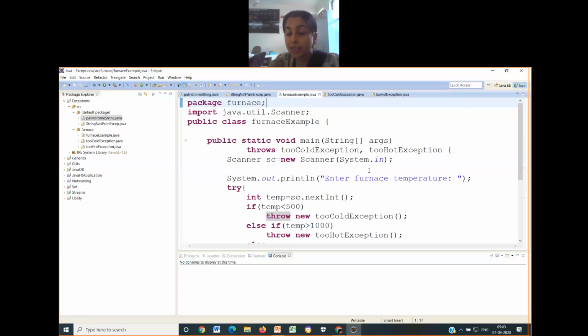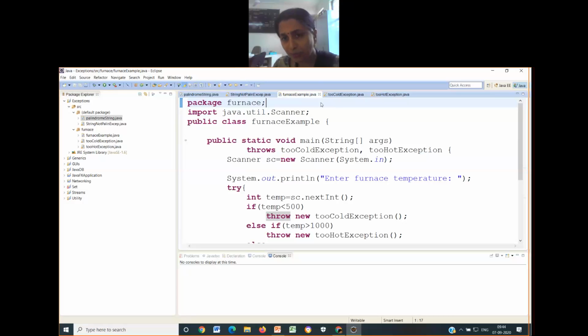Suppose the temperature entered is more than 1000, it should tell me, hey look, your furnace temperature is too hot, you have to reduce it. Twofold it is. Once lesser than 500, it should throw me a too cold exception. Once greater than 1000, it should throw me a too hot exception. Okay. Two things are there.